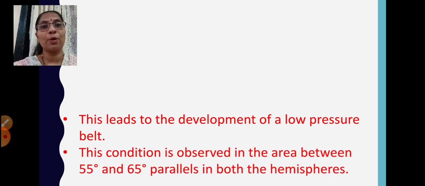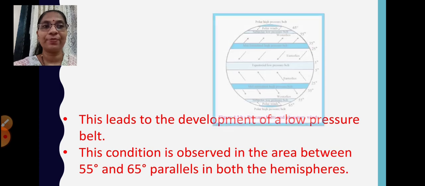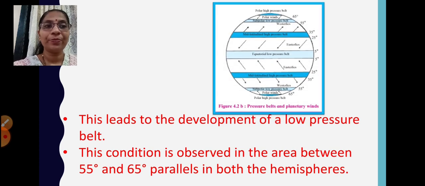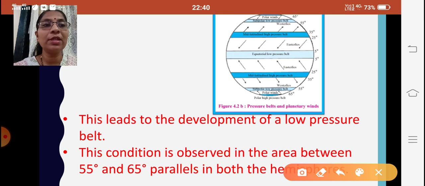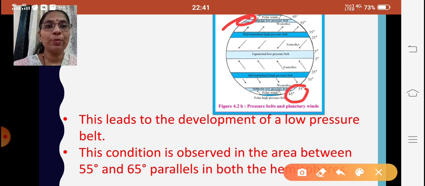This condition is observed in the area between 55 degrees and 65 degrees parallels in both the hemispheres. So what are we learning about, children? We are learning about the subpolar low pressure belts, which are here between 55 degrees and 65 degrees, and over here also 55 degrees to 65 degrees. How does this happen?